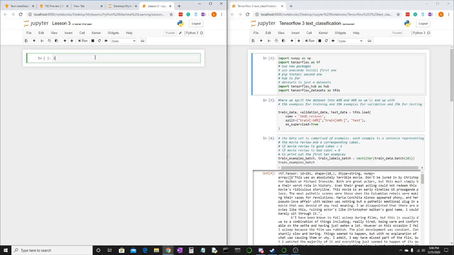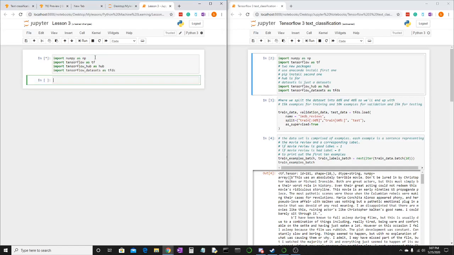And then we're just going to say import NumPy as np, import TensorFlow as tf, import tensorflow_hub as hub, and then import tensorflow_datasets as tfds. Shift enter. The computer will run this.